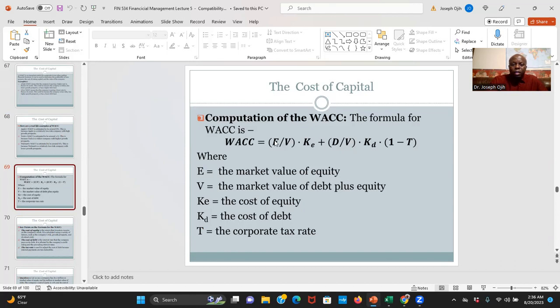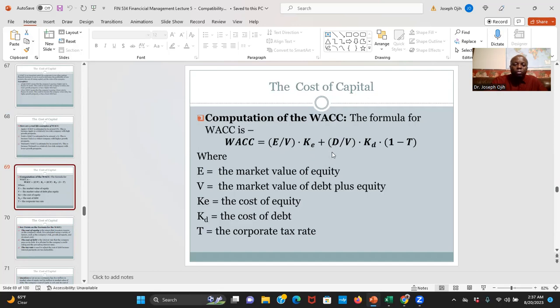So this E here represents the market value of equity. V represents the market value of debt plus equity. KE, or I call it K sub E, represents the cost of equity.